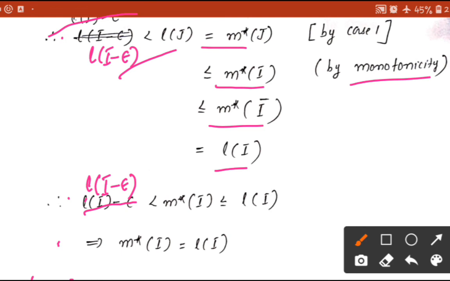That is, here we have length of I minus epsilon is less than m star of I, which is less than or equal to length of I. Since epsilon is arbitrary, from this inequality we have m star of I must be equal to length of I. So in the second case also we have proved that the outer measure of the interval I is equal to the length of I if I is any finite interval.